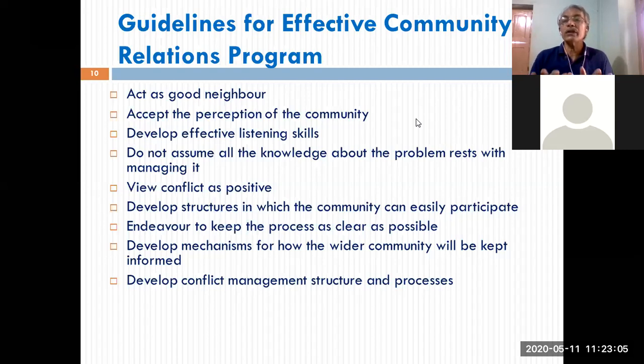Unless you resolve these conflicts, your program cannot be continued, or if you continue, it will not be effective or complete. So you will have to develop how you are going to sort out these differences and resolve these conflicts through discussions, through negotiations, through counseling, through hand holding. There could be different measures.